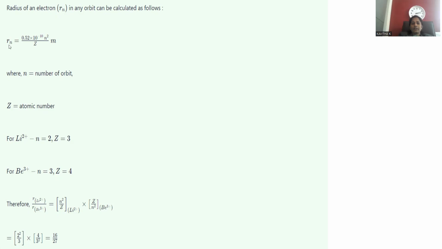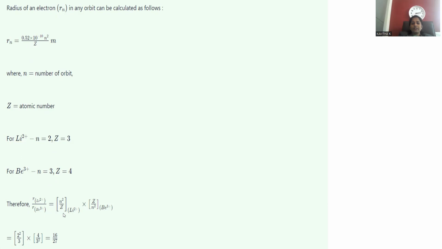We can strike out. But Z is not same for both. Z is 3 for lithium, 4 for beryllium, so we are not supposed to cancel the Z value. n square is also not same. The n value is 2 for lithium, 3 for beryllium, so n square by Z remains as such. This integer value can be cancelled.